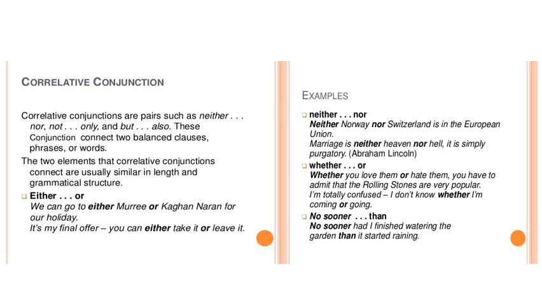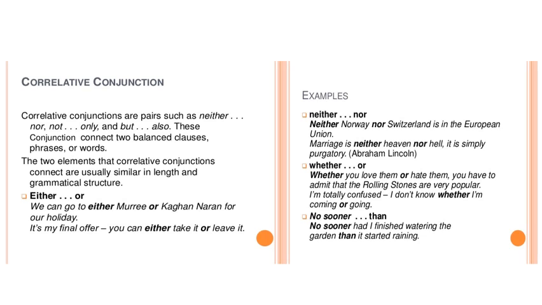It's my final offer. You can either take it or leave it. So either take it or leave it. Equal treatment है. See some other examples. Whether or की example देखिए. Whether you love them or hate them, you have to admit that the Rolling Stones are very popular. Right? See the next one. I'm totally confused. I don't know whether I'm coming or going.